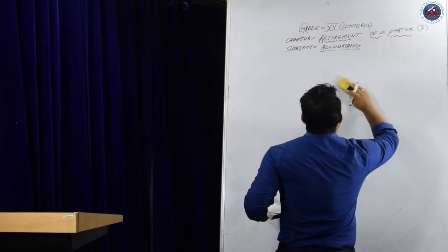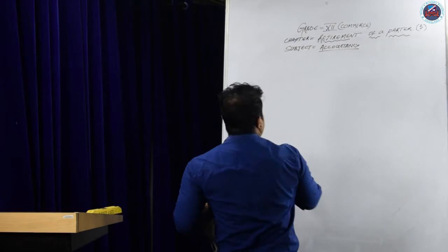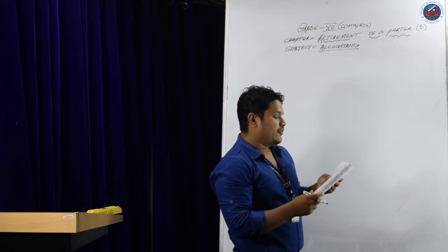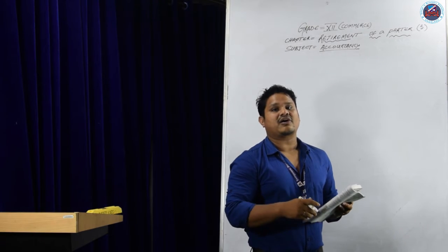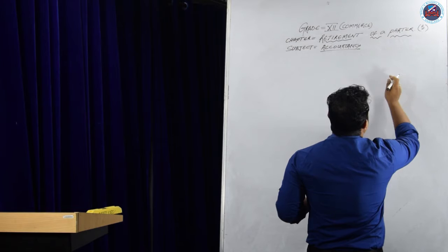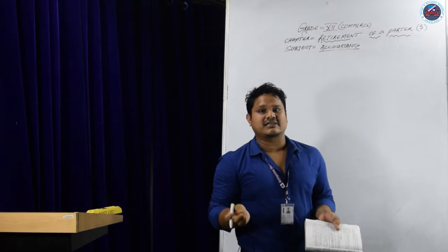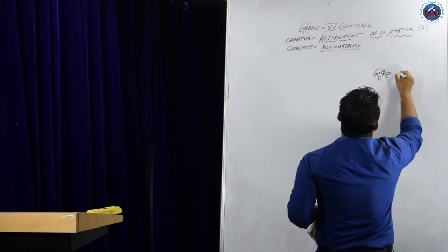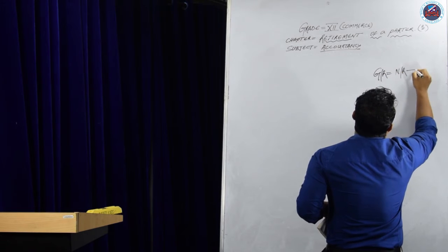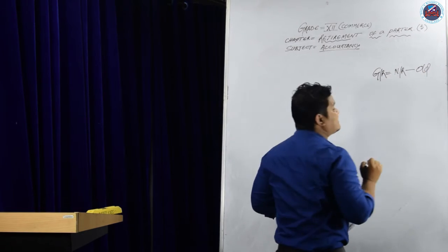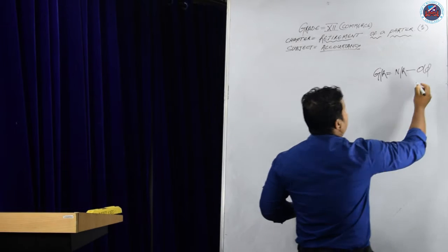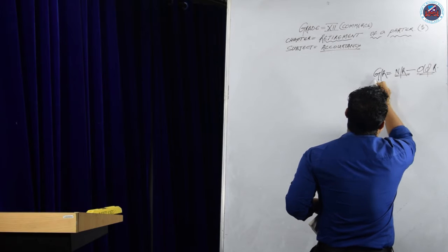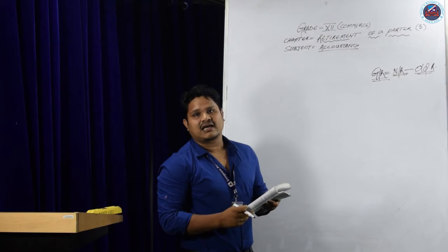Before that, in admission of a partner, we learned how to find out the sacrificing ratio. Here we have to find out the gaining ratio, because the remaining partners will gain the retired partner's share. What is the formula of gaining ratio? Gaining ratio is new ratio minus old ratio. Sacrificing ratio is old ratio minus new ratio. Gaining ratio is just the opposite of sacrificing ratio.